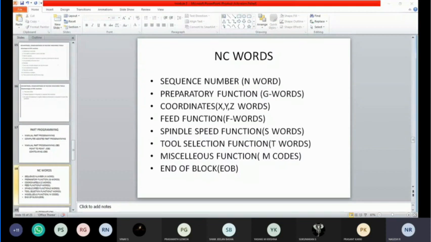Then next one is coordinates. What is this coordinates? X, Y, Z. Are we going to use this X, Y, Z in the program? Yes, sir. So why is it used? To identify the positions, to mention position. Position of? Both the initial and final points.